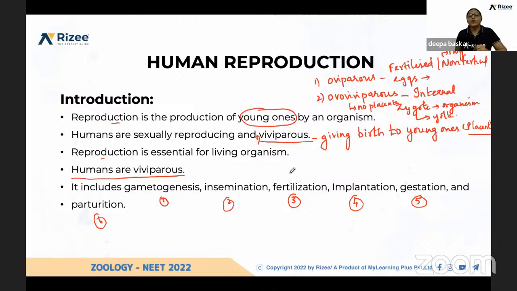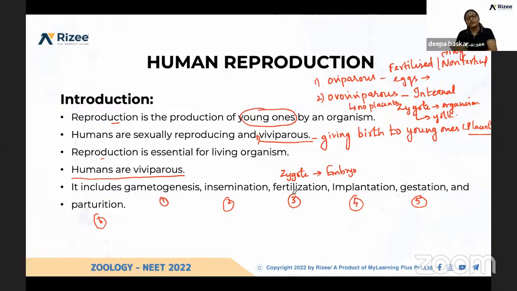So the zygote develops into an embryo. After a certain stage, the one-cell zygote will be cleaved into two cells. Two cells convert into four cells, then eight cells, 16, then 32.